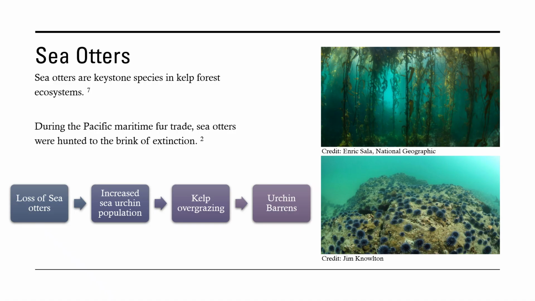Without the predation of sea otters, sea urchin populations were able to grow and feed on the kelp. This overgrazing led to massive kelp removal and the ecosystem changing from the biodiverse kelp forest ecosystem to the urchin barren depicted in this image.